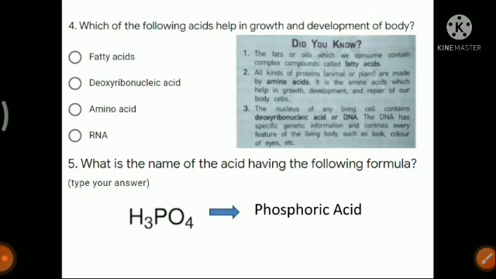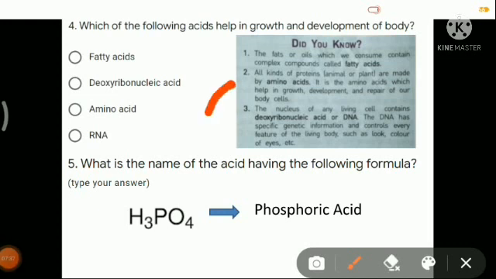Next, the fourth question. This is directly given in your book. The question is which of the following acids helps in growth and development of the body, and the answer is amino acid. If you look at the second point, all kinds of proteins are made up of amino acids, and it is the amino acids which help in growth, development and repair of our body cells. In point number 2, it is clearly given in the book that amino acids help in growth, development and repair of our body. So the answer will be amino acid.